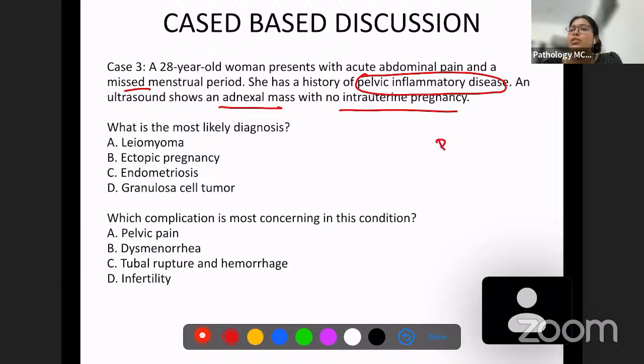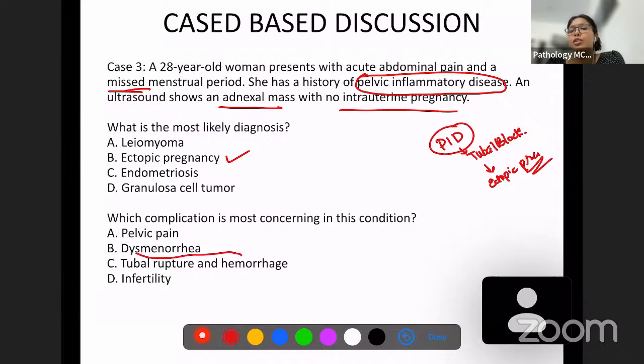The patient has a history of pelvic inflammatory disease which might have led to tubal block. Because of tubal block, she must have developed an ectopic pregnancy, because there's a history of missed menstrual period also. So this is a classic history of ectopic pregnancy. What is the complication? We also know the complication is tubal rupture and hemorrhage. We also discussed this.